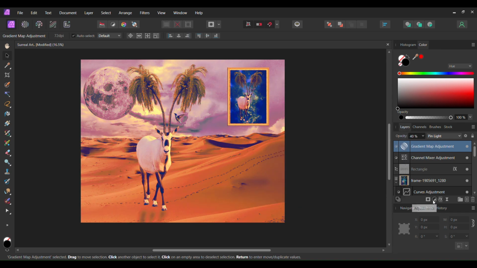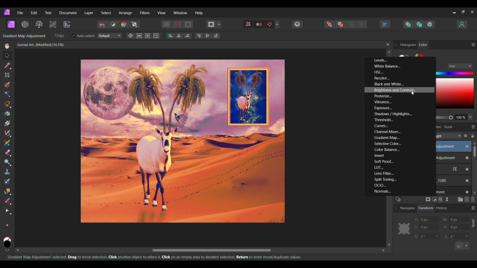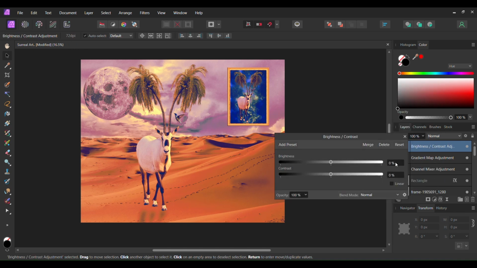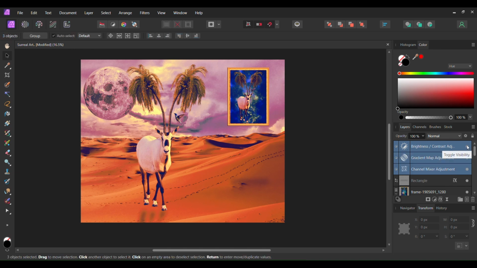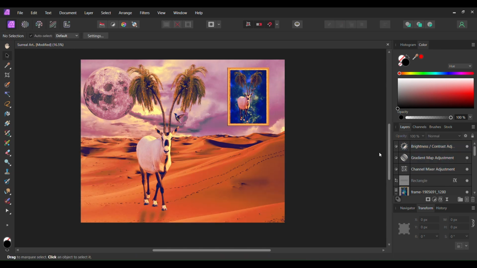Now click the Adjustments icon and select the Brightness Contrast adjustment. Set the brightness to -5% and the contrast to 20%. And this is how to create surreal art in Affinity Photo.